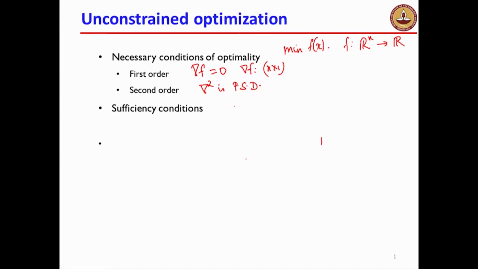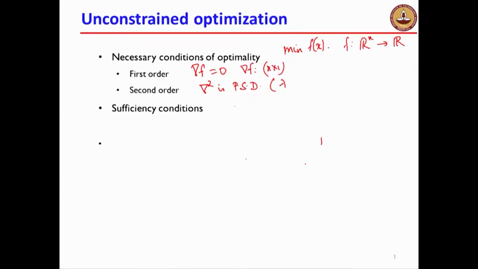The Hessian, if you recall, is a matrix of mixed partial derivatives. Along the diagonal, it is the second order partial derivative. The off diagonal elements are the mixed partial derivatives. So Hessian is positive semi-definite is equivalent to saying all the eigenvalues are greater than or equal to 0. So these are the necessary conditions of optimality.